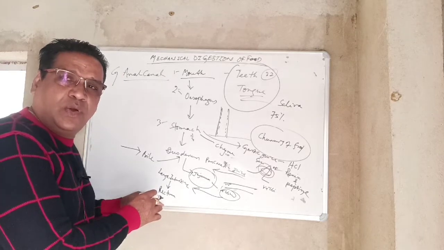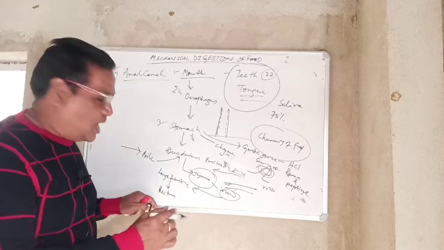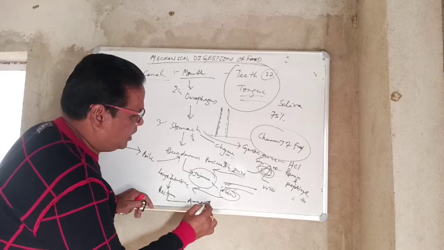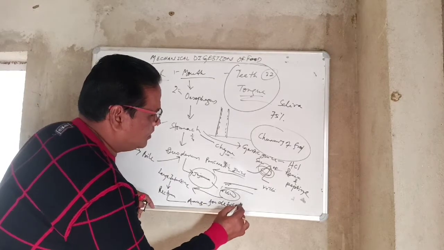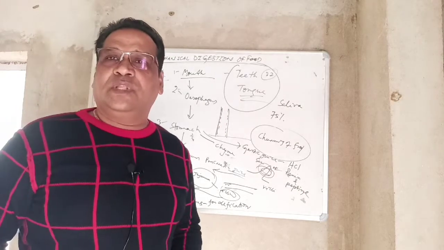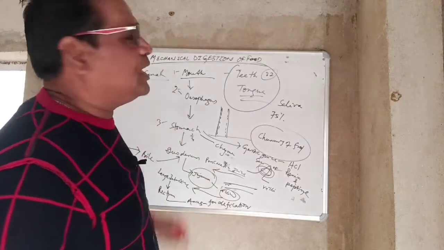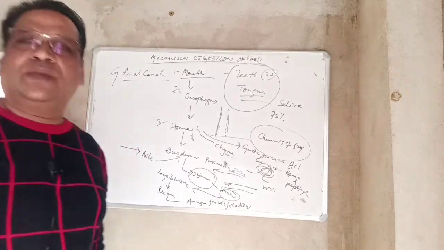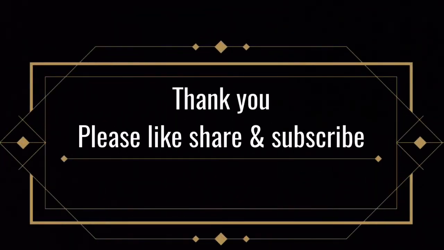It is a closed chamber, and when it becomes full, it automatically opens towards the anus for defecation, or elimination of undigested food and useless substances. So this is all about the mechanical movement of food from mouth to anus. Thank you.